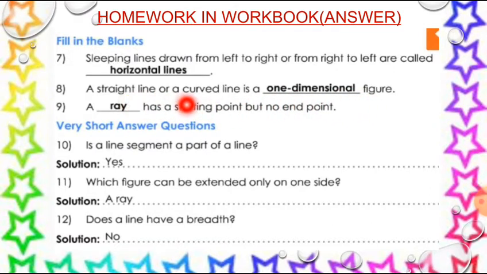So, a straight line or a curved line is a one-dimensional figure. Now, next question. A dash has a starting point but no end point. Which is that? Ray. Yes, a ray has a starting point but no end point.